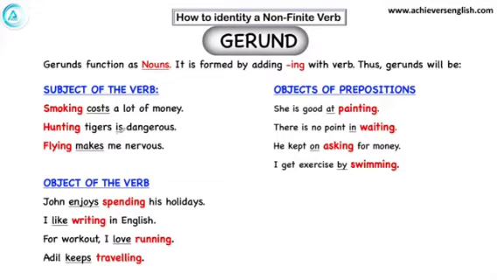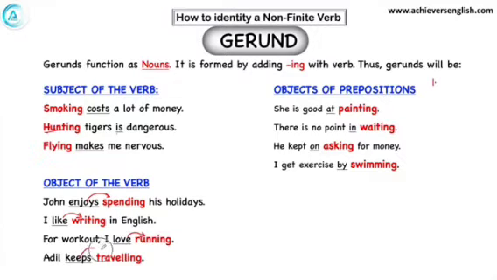Hunting tiger is dangerous. Is is a finite verb because it gets changed as per time, number and person. We have discussed this in part 1. So hunting, hunt plus ing. It is working as a noun here. Flying makes me nervous. Makes is a finite verb, so flying is the subject of the verb. John enjoys spending his holidays. Object of the verb. I like writing in English. Object. For workout, I love running. Love is a verb and running is an object. Adil keeps traveling.